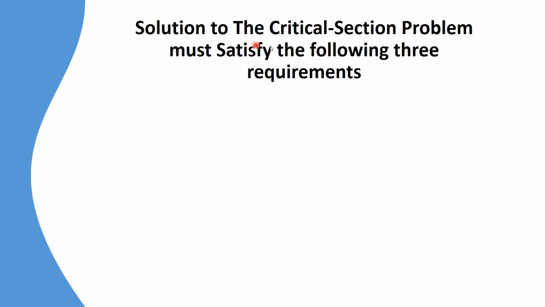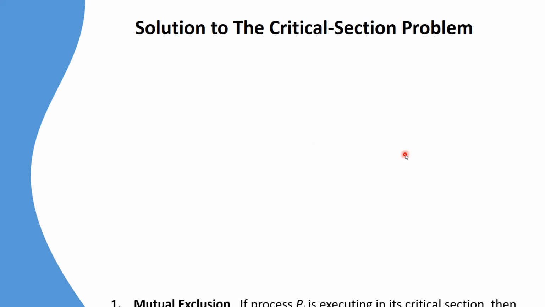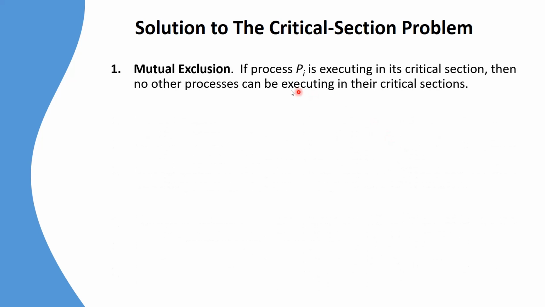The solution to the critical section problem must satisfy the following 3 requirements. So there must be 3 requirements that must be satisfied for getting the solution of the critical section problem. The first one is mutual exclusion, the second one is progress, and the third one is bounded waiting. So let us look at the first one, mutual exclusion. So what is mutual exclusion? If process Pi is executing in the critical section, then no other processes can be executing in their critical section.